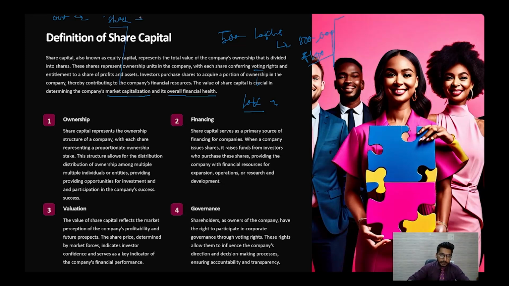A shoe is an investment which you are going to keep for at least 1 year, give or take. So you want to invest in a good category. Now here you are investing in a company. When you are so cautious about buying a shoe that you are going to use for 1 year, then it is your life's wealth you are investing in somewhere. So if the company is not doing fine and if the overall financial health of the company is not good, your investment will degrade over time. That is why the share capital identifies the financial health of the company.